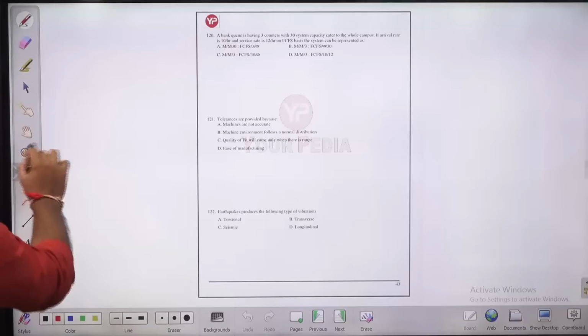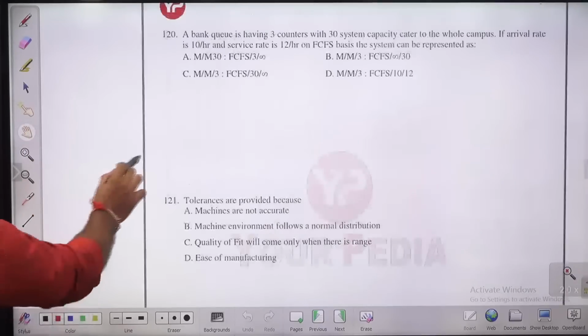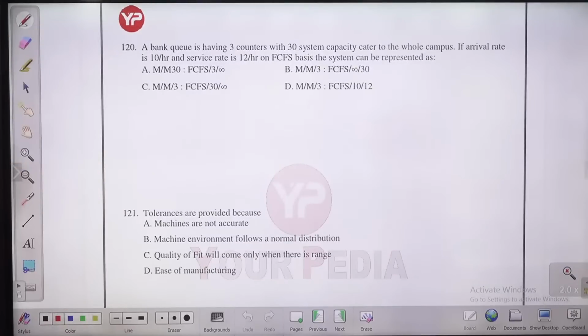Next question, question number 120. There is a bank in which you are representing the queue. There are three counters with 30 system capacity, catering to the whole campus. Whole campus means how much is the population? That is infinite. How many counters are there? Three counters.